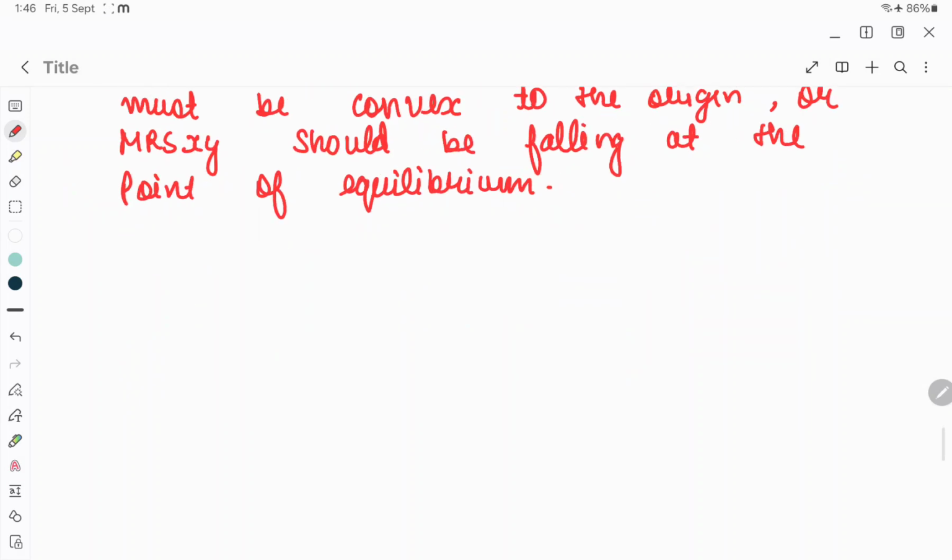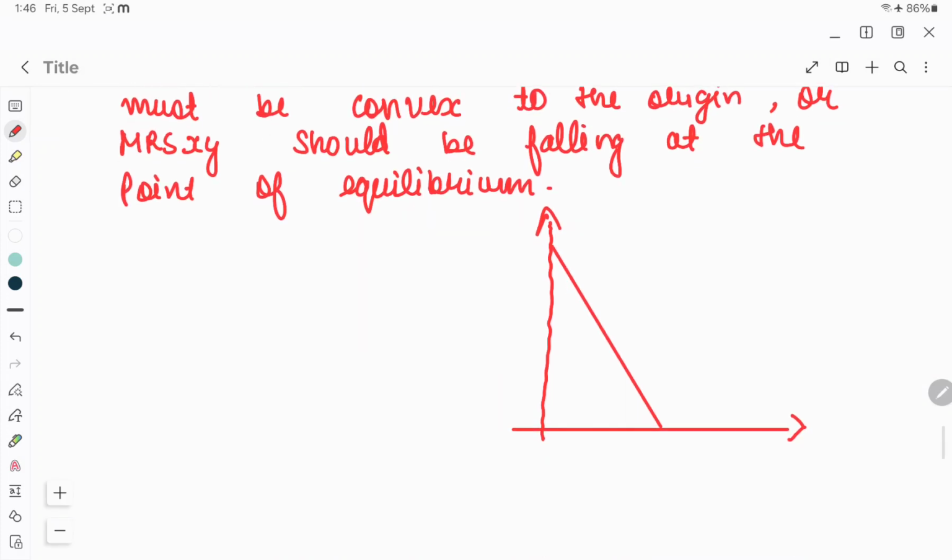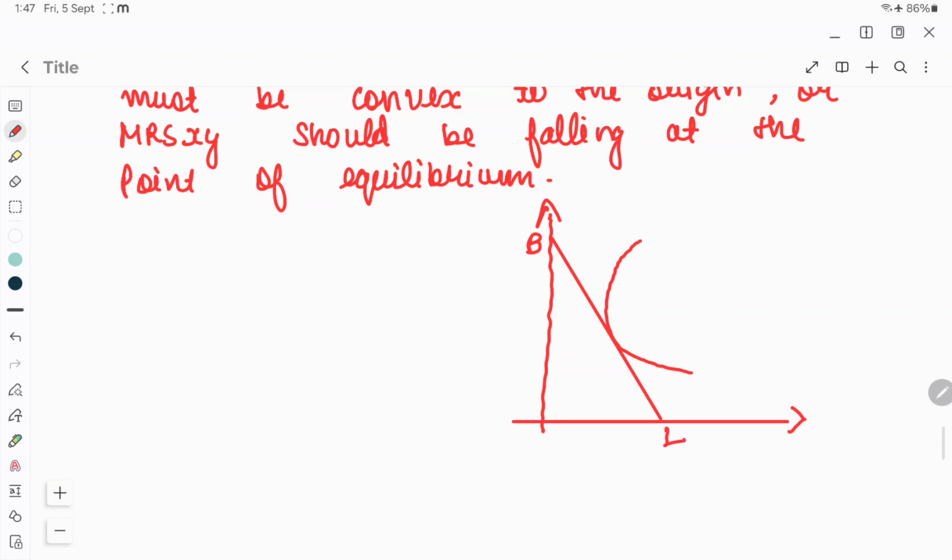I hope this is clear. So a consumer is in equilibrium according to the indifference curve analysis when the IC curve is tangent to the budget line BL.